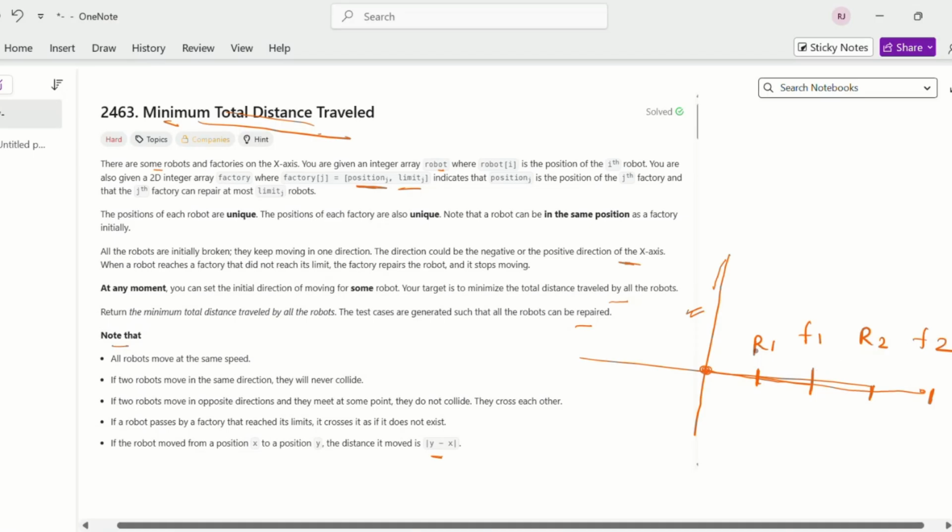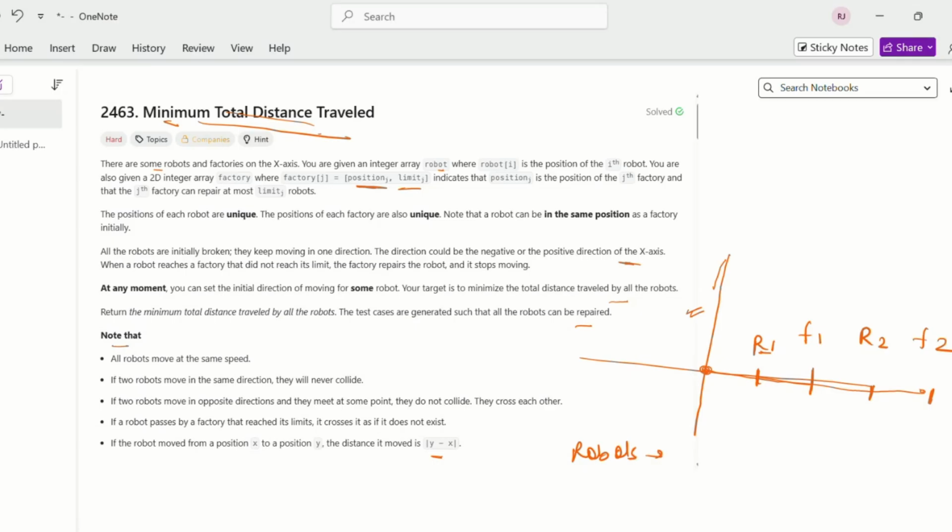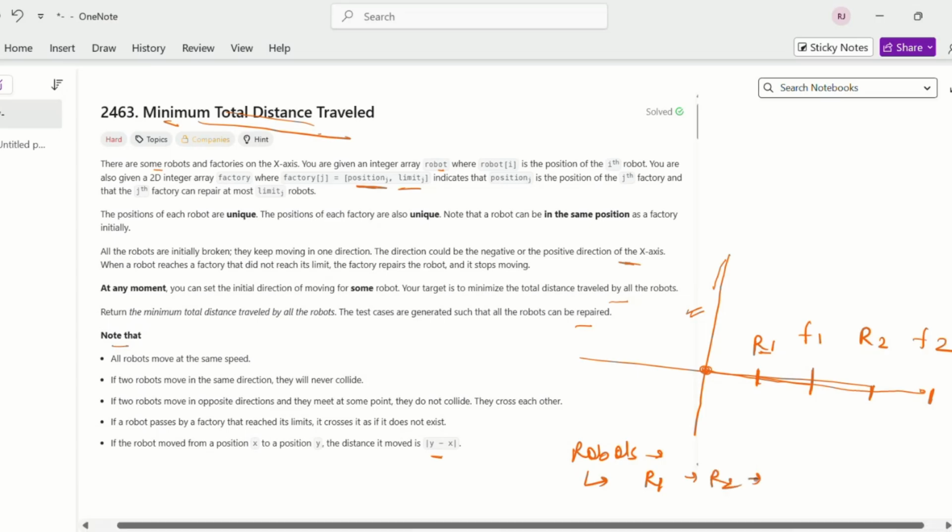Usually you see robot problems where robots collide and destroy each other, like problems you have solved. But in this case, there are a few conditions: R1 and R2 can be moved in any direction. We just need to minimize the total distance traveled by all the robots.